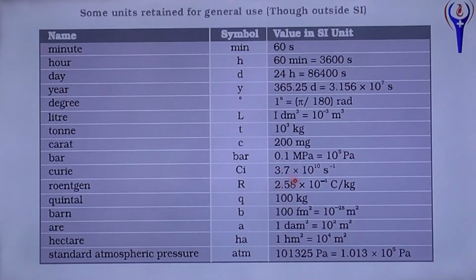Megapascal. It is a unit of pressure, and that is approximately 10 power 5 pascal. Curie is 3.7 into 10 power 10 per second, disintegration per second. Roentgen, 2.58 into 10 power minus 4 coulomb per kilogram. Quintal, 100 kilogram. Are, 1 DAM square equal 10 power 2, 100 meter square. Hectare, 1 HM square, that is equal 10 power 4 meter square. Standard atmospheric pressure, that is 1 atmospheric pressure, is the pressure exerted by the atmospheric gases on our body throughout the earth. Value is 1.013 into 10 power 5 pascal.